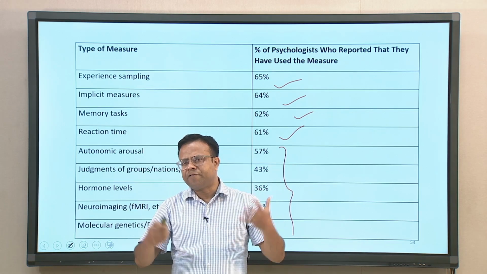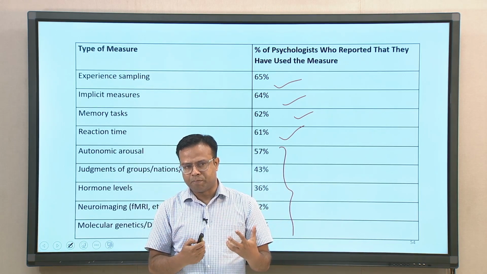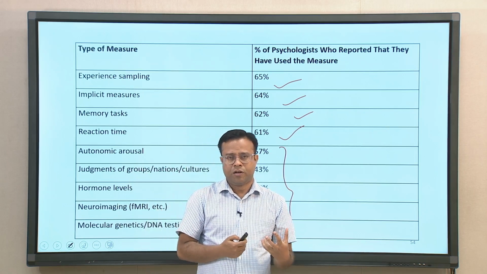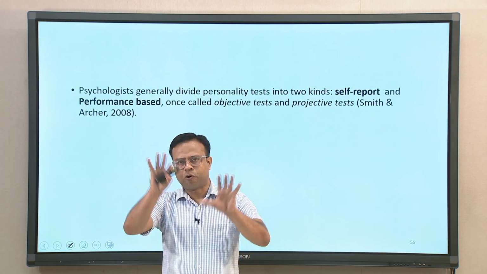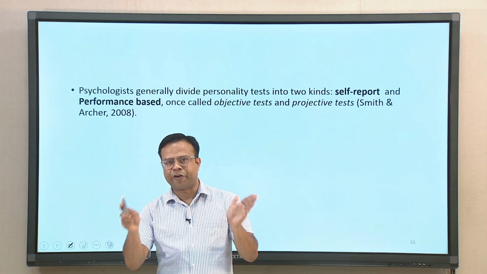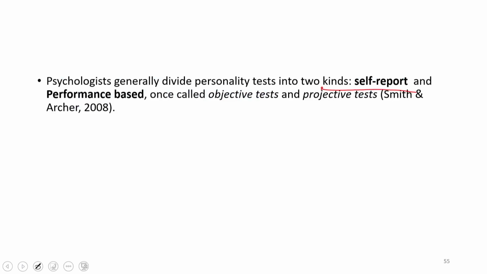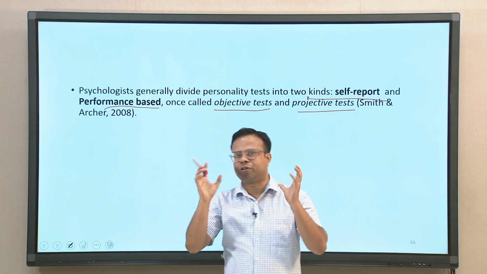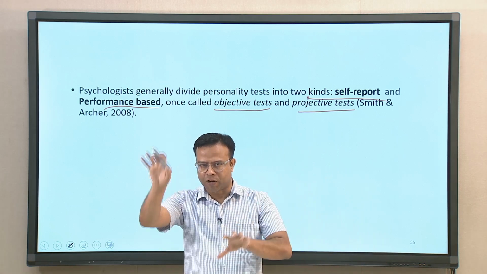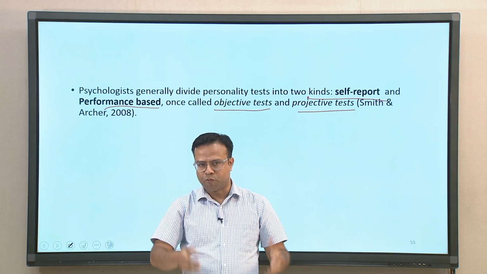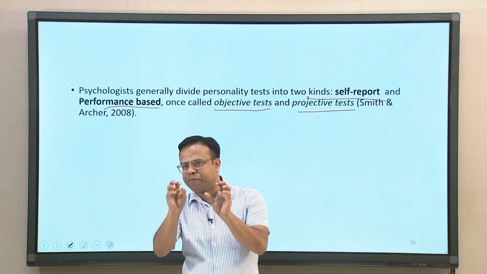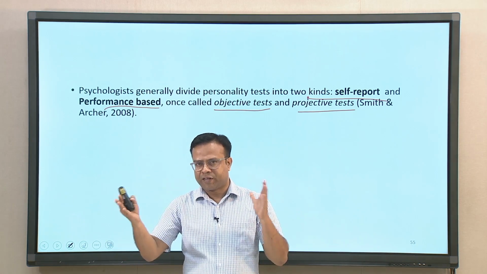So, this list shows the diverse kinds of personality assessment methods used by psychologists to assess personality. If you see, broadly all these kinds of tests, psychologists agree that they can be categorized under two major categories. One is self-report tests and the other is performance based tests. Self-report tests are also called objective tests, and performance based tests are also loosely called projective tests. This is a simpler way of categorizing. Most of the tests could be categorized under one of these. Some tests may fall outside of them a little bit, but most of the tests come under this.